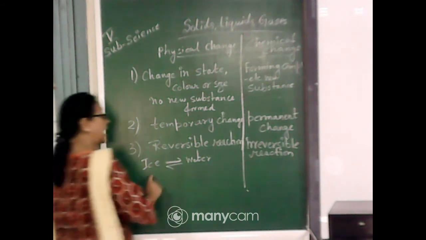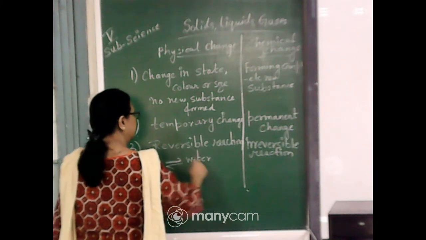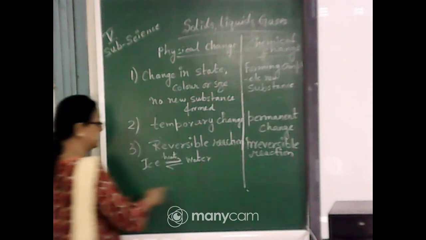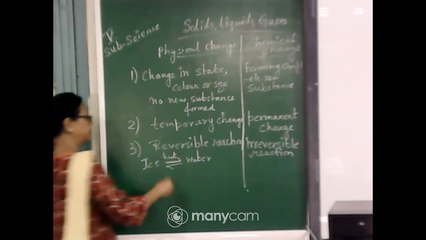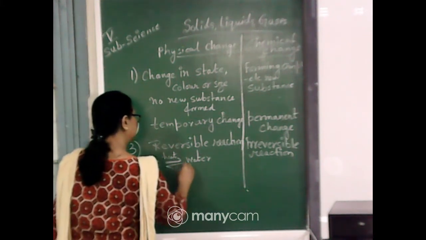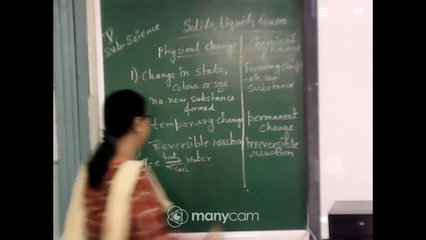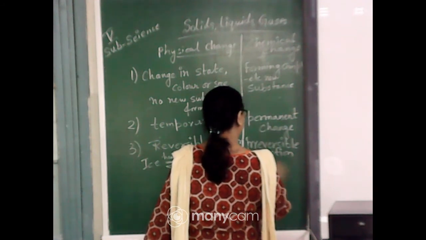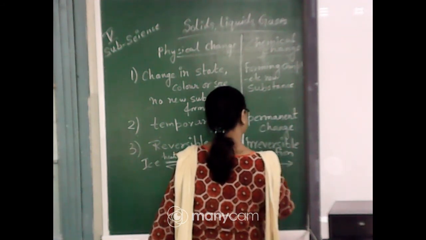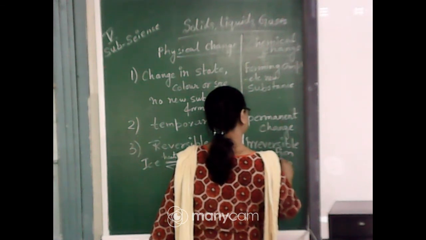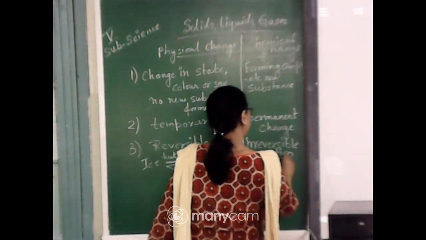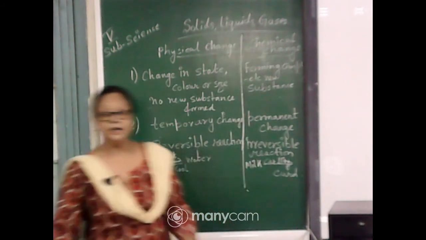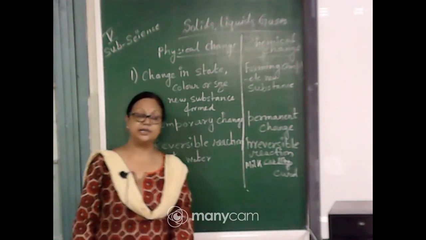That means from ice we can get water by heating, and when we want the ice from the water, we have to cool the water. And milk on curdling changes into curd.